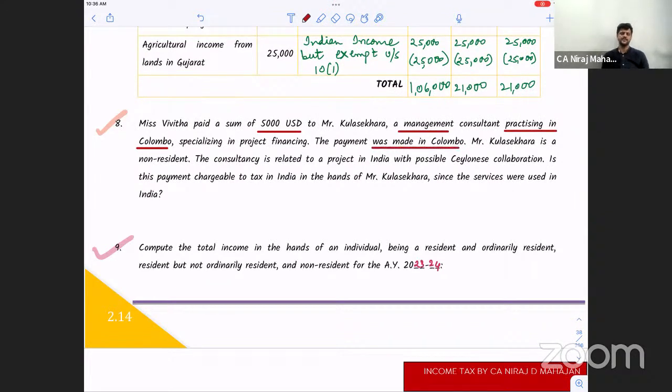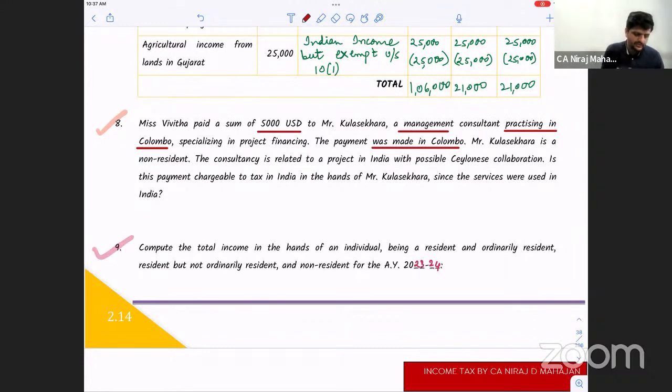Received in Colombo, that is, received outside India. Now, Vivitha can be Indian or non-Indian, resident or non-resident. That is another case. Now check. What are they saying? Mr. Kulasekara is NR, given to us. So basically payment is done to an NR.